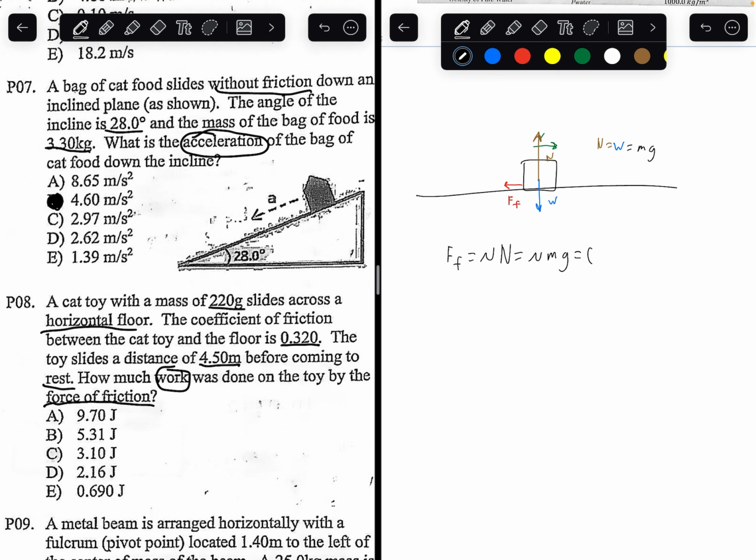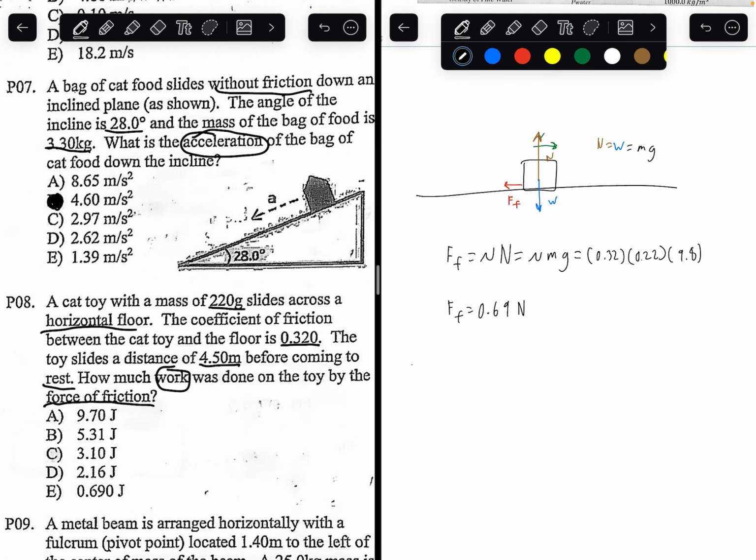Plugging everything into the formula, coefficient of friction is 0.32. Mass, remember mass has to be in kilograms. So 220 grams is equal to 0.22 kilograms. And gravity is always 9.8 meters per second squared. Plugging everything in, you can get a force of 0.669 newtons. That's the force of friction on the block.